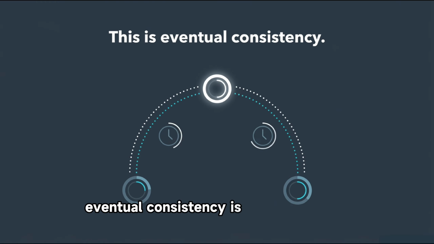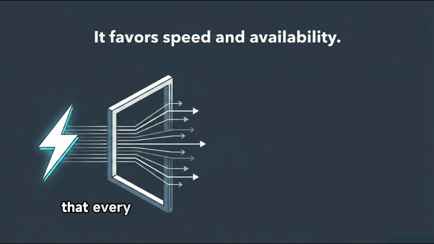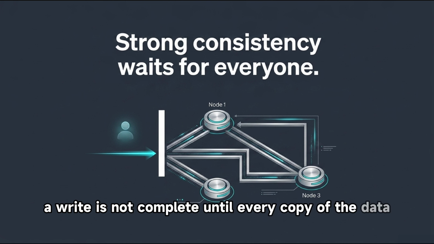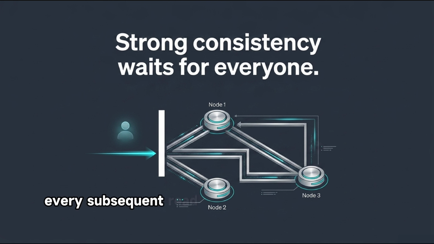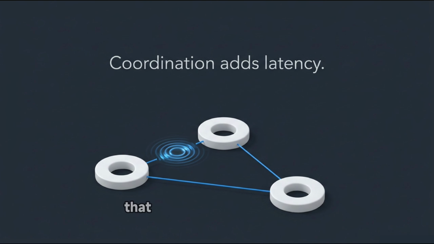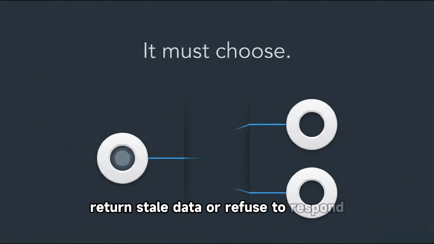Eventual consistency is a design choice distributed systems make when they prioritize availability and speed over the guarantee that every read reflects the most recent write. In a strongly consistent system, a write is not complete until every copy of the data has been updated. Every subsequent read, regardless of which node it hits, returns the latest value. That guarantee is expensive. It requires coordination between nodes, which costs latency. If nodes cannot reach each other, the system must choose: return stale data or refuse to respond.